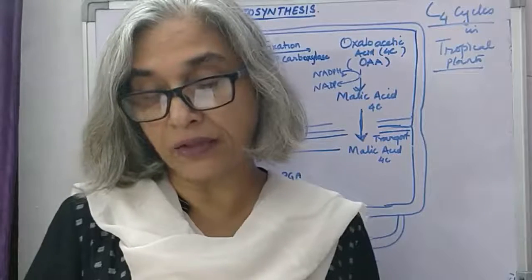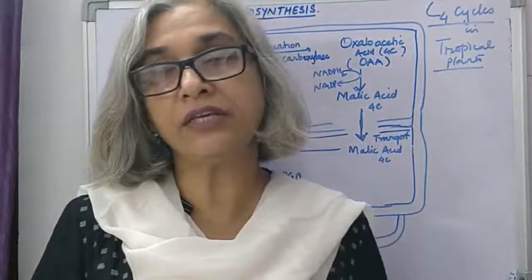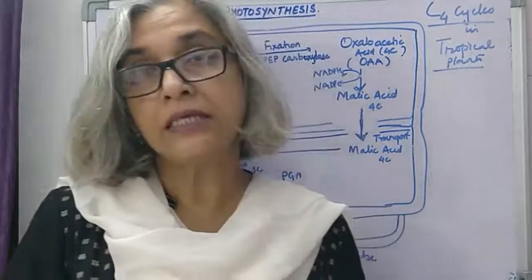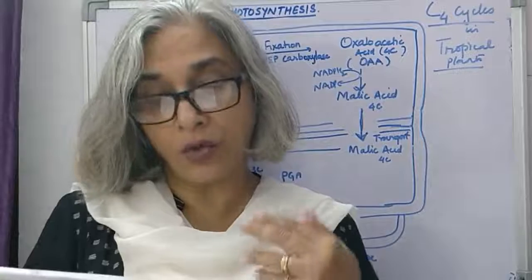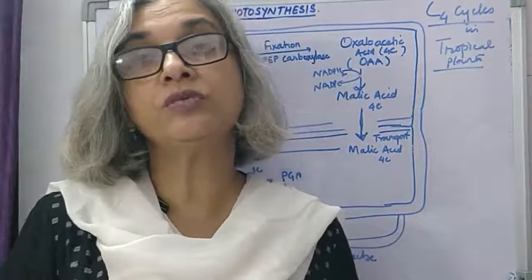The basic pathway that results in the formation of sugars is the Calvin pathway, the C3 cycle, which is common to both C3 and C4 plants. In C4 plants, since carbon dioxide undergoes double fixation, the amount of ATP used is much more.